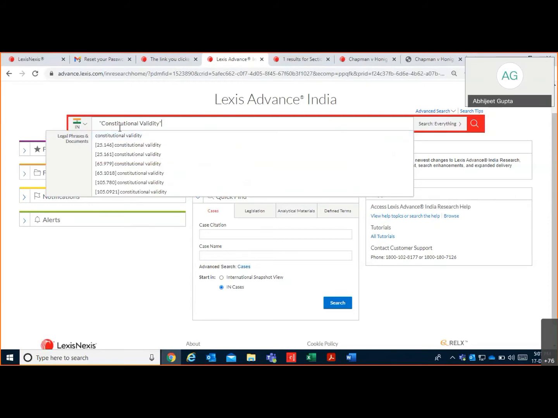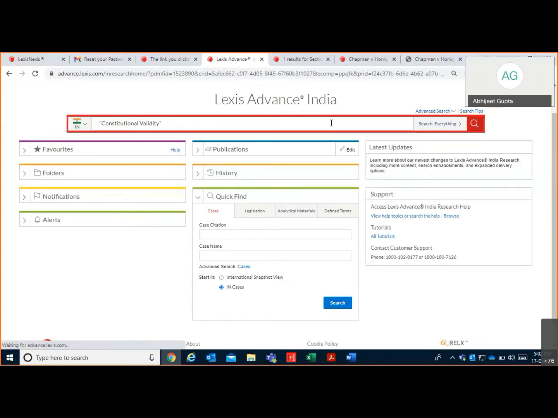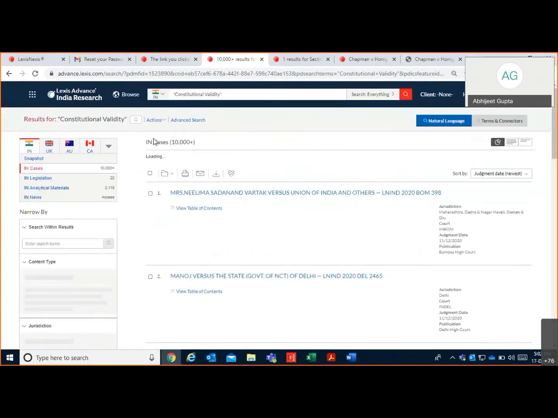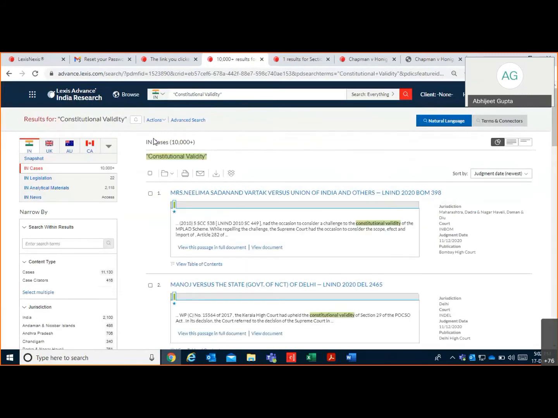When you do a search for constitutional validity, and you find that the list of cases or commentaries is not satisfactory within Indian jurisdiction, or the precedent is not available in Indian jurisdiction, what you can do is simply select your jurisdiction from India to any international one. So here you can see India flag is selected and around 10,000 plus cases are available on constitutional validity.